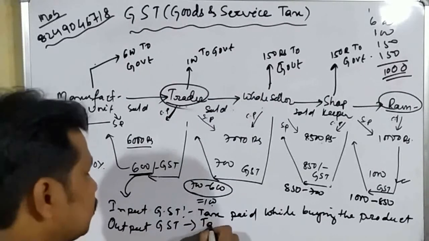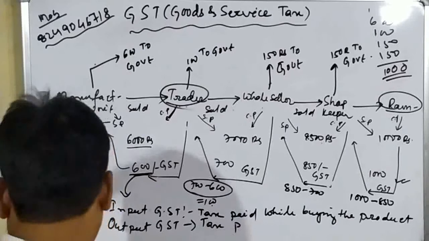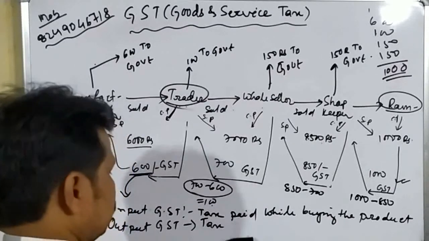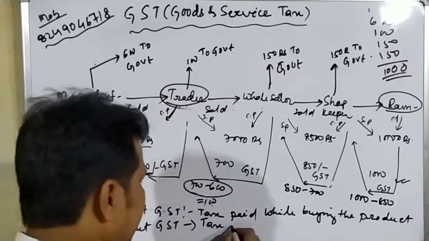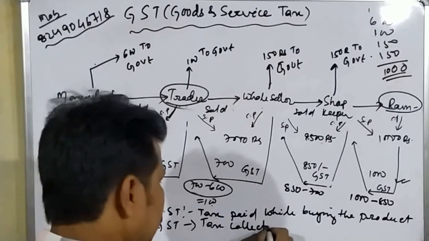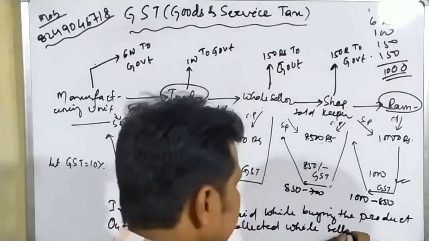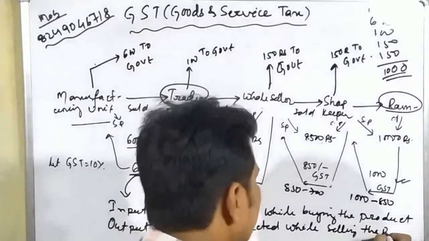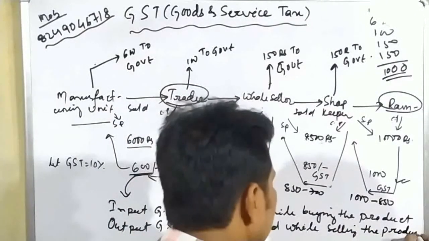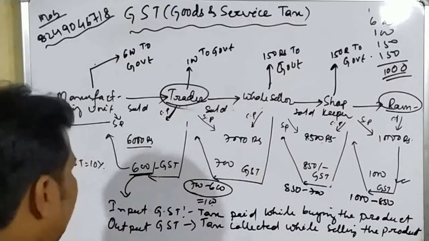This is the tax collected while selling the product. Okay, student. So here, input GST.